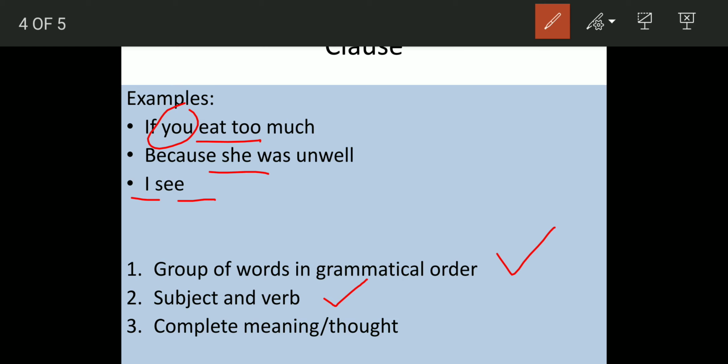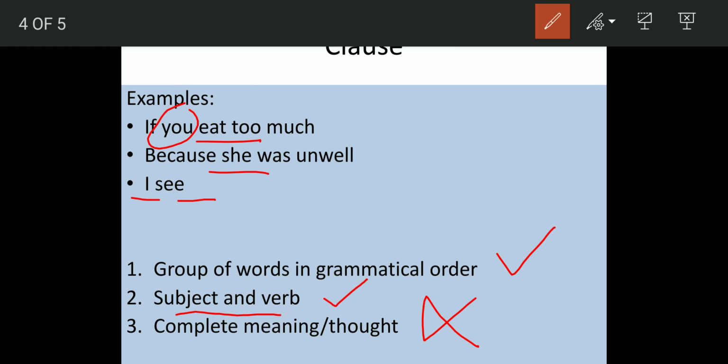Complete meaning or thought. So is it conveying the complete meaning? "If you eat too much," it is making sense, this part of this and this part. But is it conveying the complete meaning? "If you eat too much," so what? "Because she was unwell." So what? Why is this because here? What? "I see." What? Where? When? Is it conveying complete meaning? No.